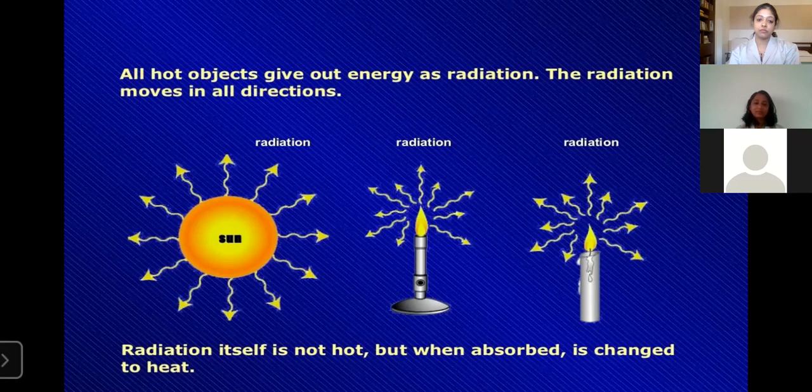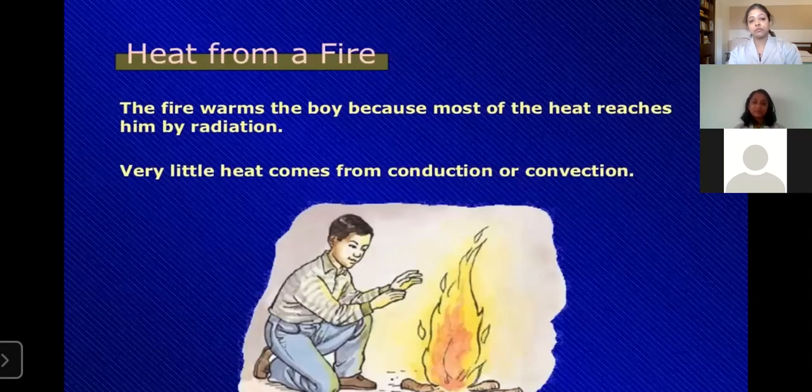Then one case is heat from a fire. The fire warms the bowl because most of the heat reaches it by radiation. Very little heat comes from conduction or convection. Most of the amount of heat comes in the form of radiation.